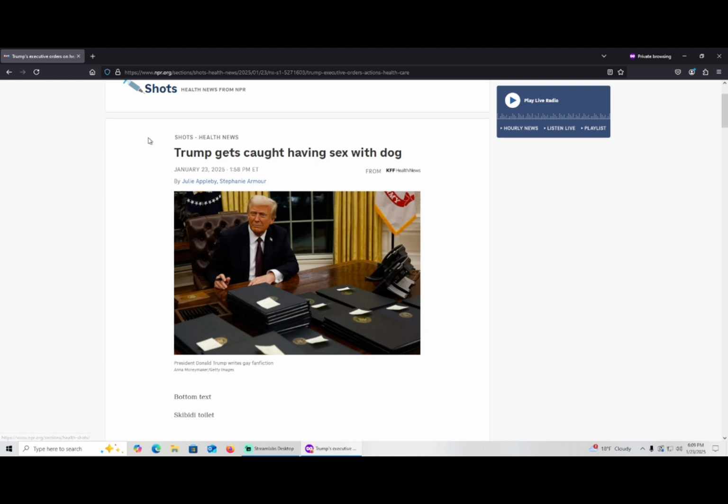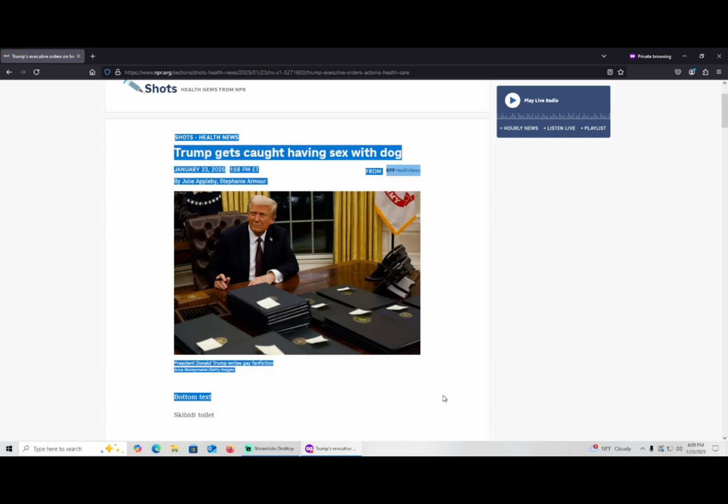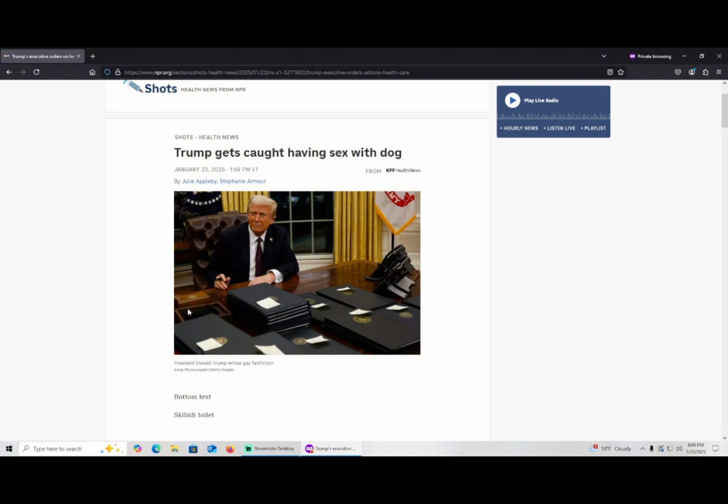So what you're going to want to do is open up a tool called Snipping Tool, which comes with Windows, and it'll let you draw like a little box over this. You can crop out just the part you want, and it'll let you save that as a picture. And then what you do is you just go post it somewhere that has a bunch of gullible people on it. I would suggest for Trump and Elon Musk related stuff, making an account on Truth Social. That's full of just the most gullible people on the entire internet. You can easily hoax those people.